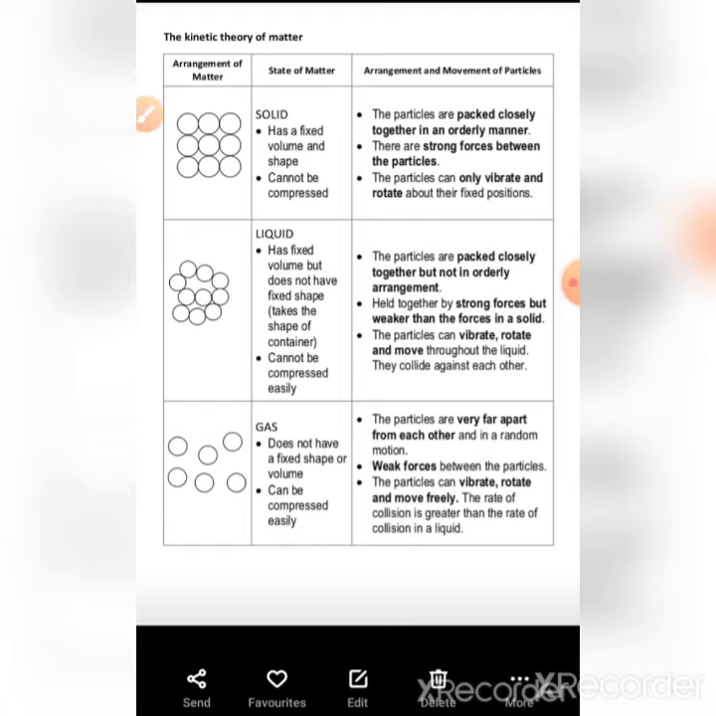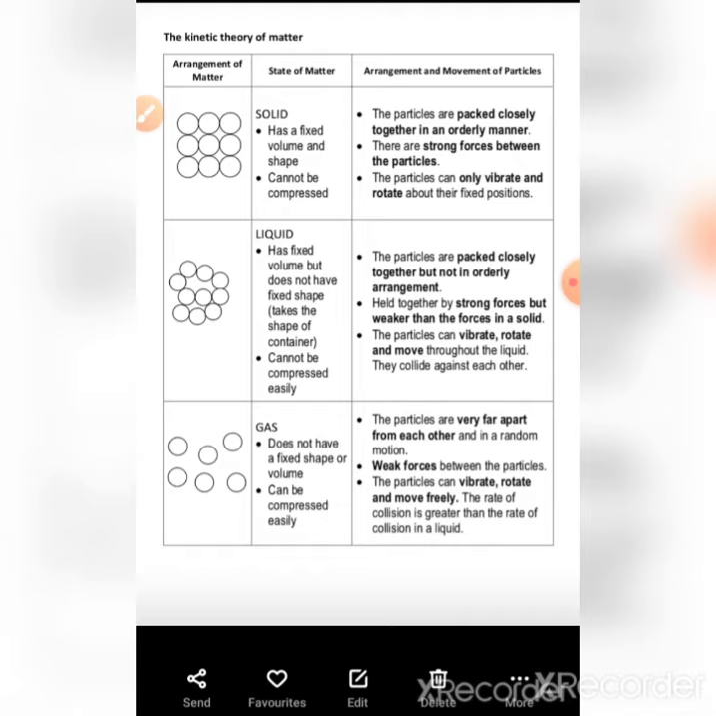Number one is solid state. What is solid? It has a fixed volume and shape. If you have a pen, you can see that it has a fixed volume. If it contains 20 ml volume, then it is always 20 ml, and the space it occupies, its shape, is always fixed. So solid state has fixed volume and fixed shape.